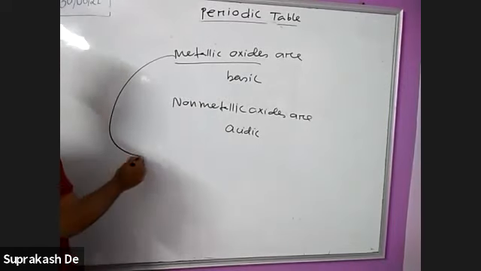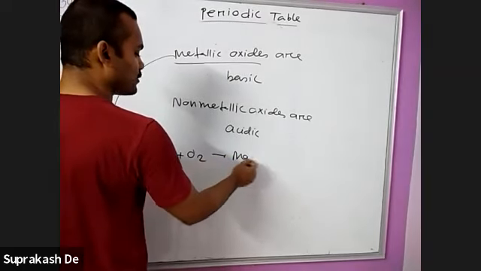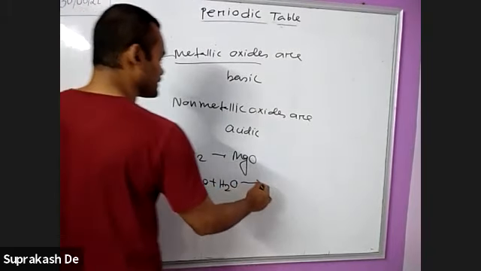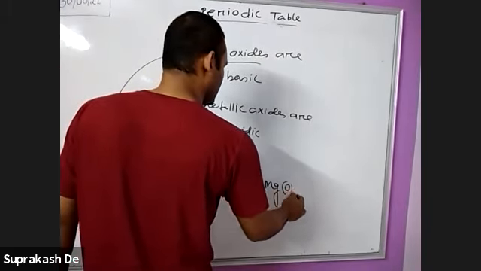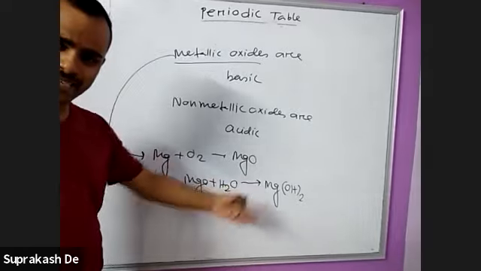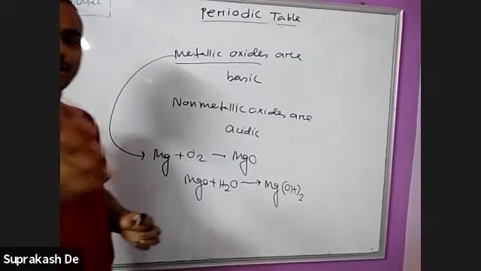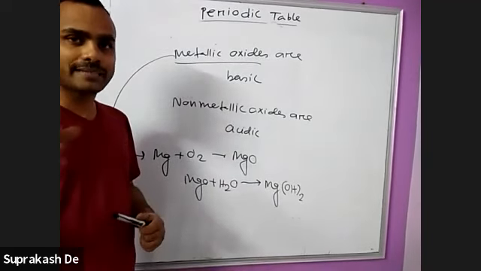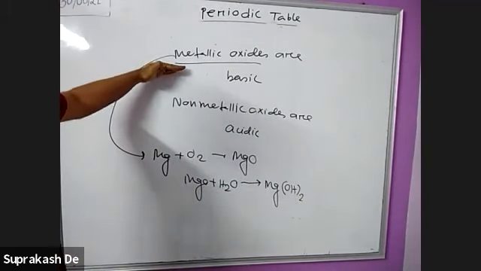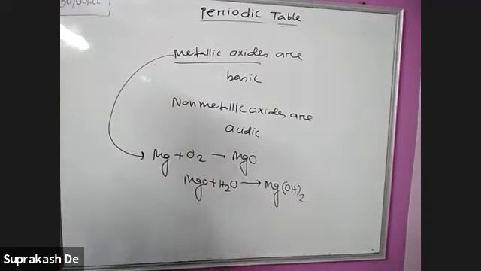Suppose a metallic oxide: magnesium burning with oxygen forms magnesium oxide. When magnesium oxide dissolves in water, it forms magnesium hydroxide. If you do the experiment, it is basic in nature. Basic means red litmus turns blue, phenolphthalein becomes pink, methyl orange becomes yellow. So metallic oxides are basic in nature. The more metallic, the more basic the oxides. So we can compare this way.